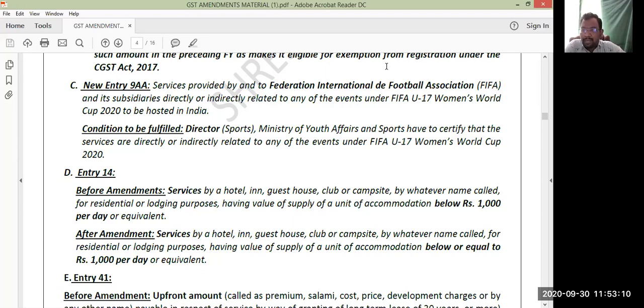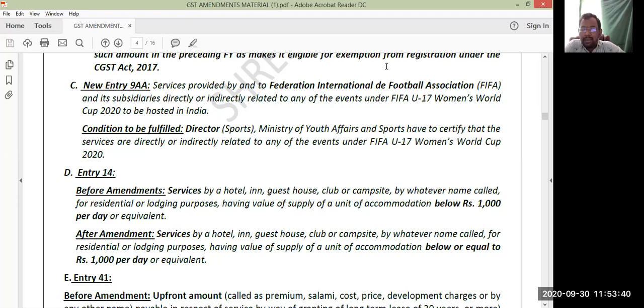FIFA Football World Cup, right? And the hosting countries will get direct entry into those matches. No need to play qualifier matches. India would have participated in this Women's World Cup. But because of this corona, what happens? This FIFA Under 17 Women's World Cup has not been conducted.